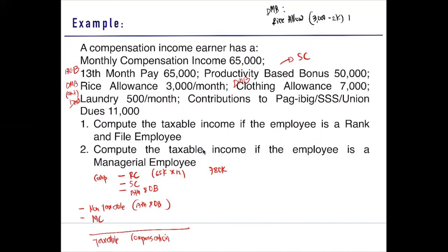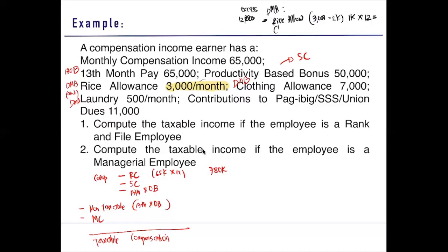So we have an extra of 1,000. So since this is monthly, we have excess of 12,000. So rice allowance, 3,000 yung nandito. 2,000 lang dapat per month. So may excess na 1,000 times 12, 12,000 yung excess.